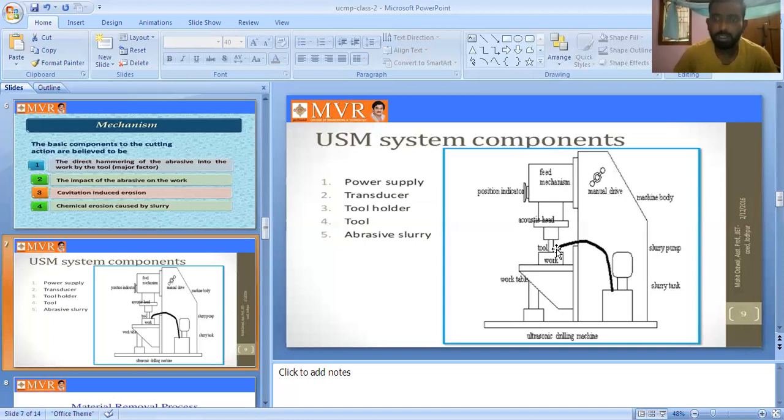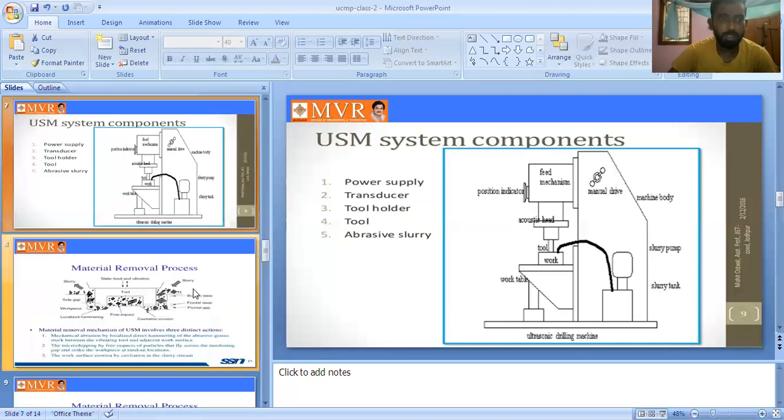So that's why the slurry in the machine is very important. By using the slurry, we can cut the material in a smooth manner. So these are the basic components of the ultrasonic system, the main components. Next is the material removal process.